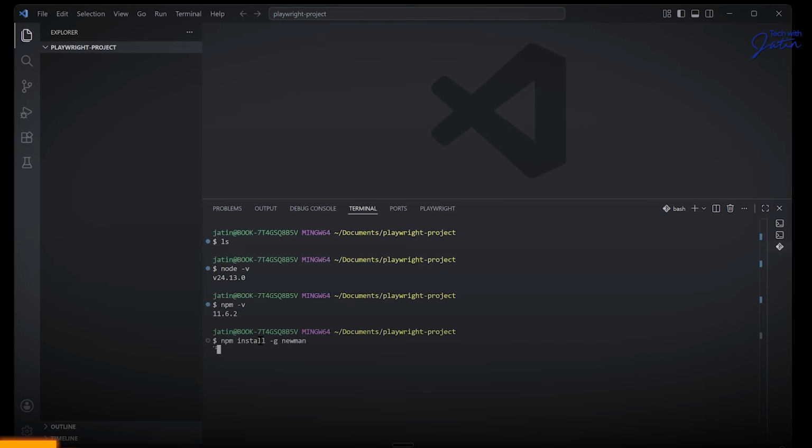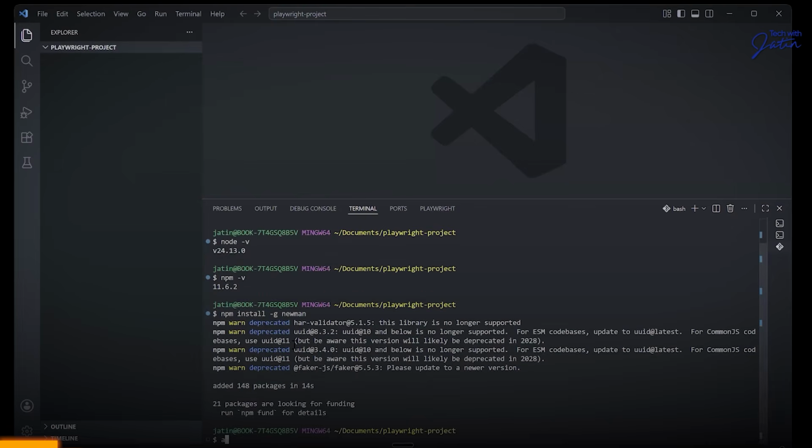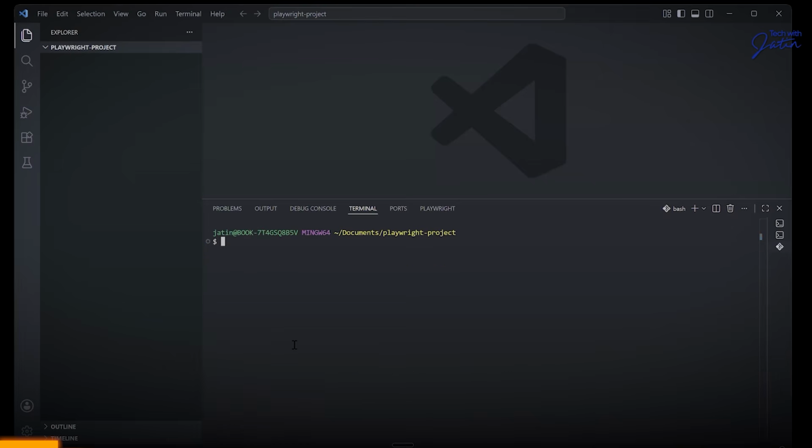And when you give -g over here, it is going to install the Newman package globally. But when you go to Playwright, its command is a little bit different. It goes a bit of a different way. We generally write it like this: npm init playwright.